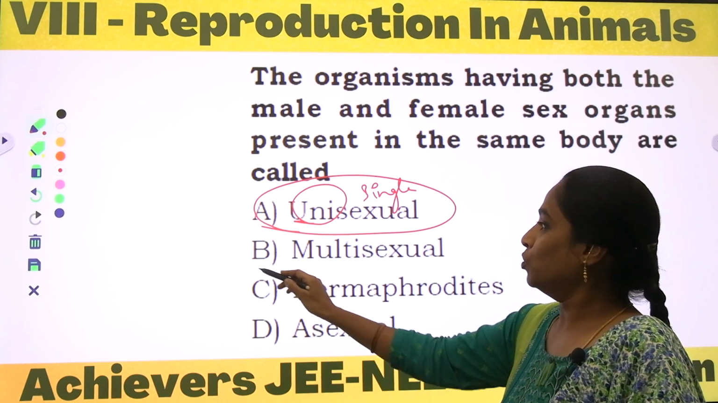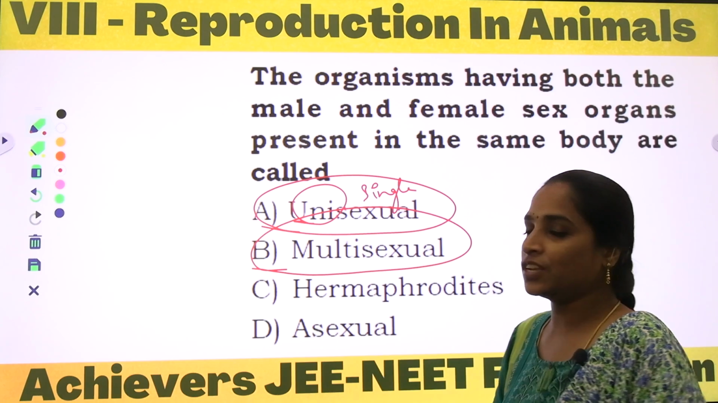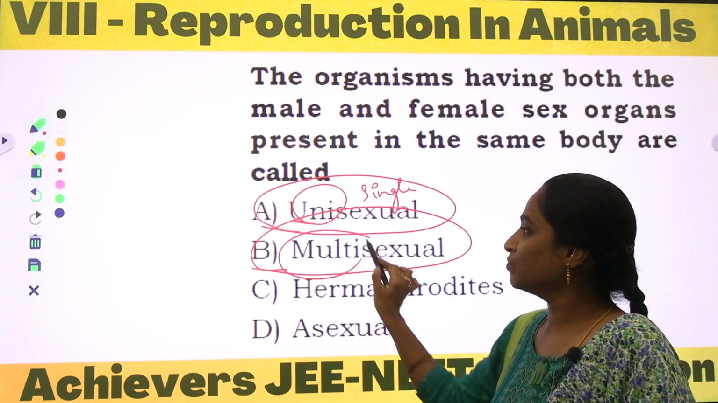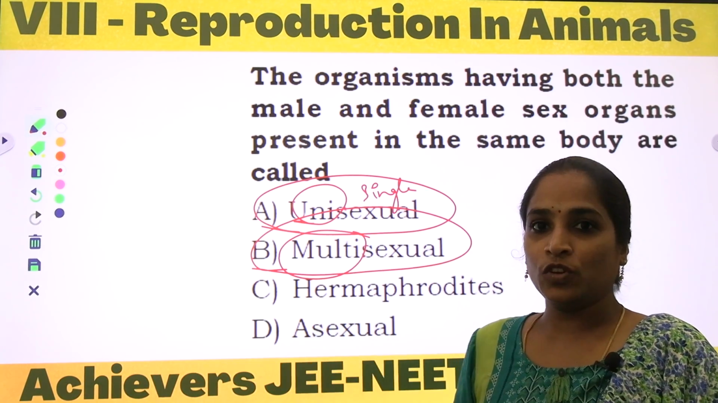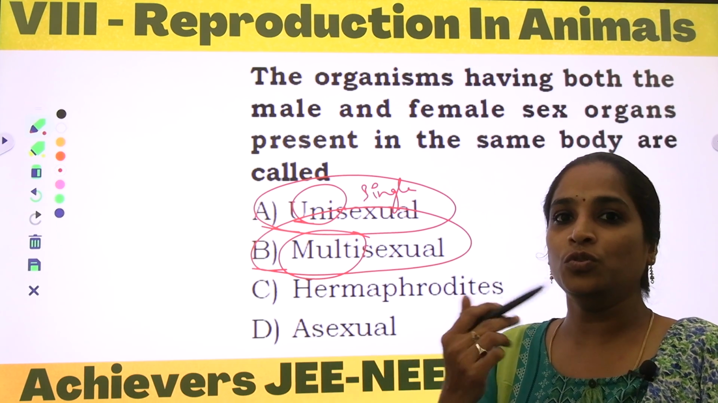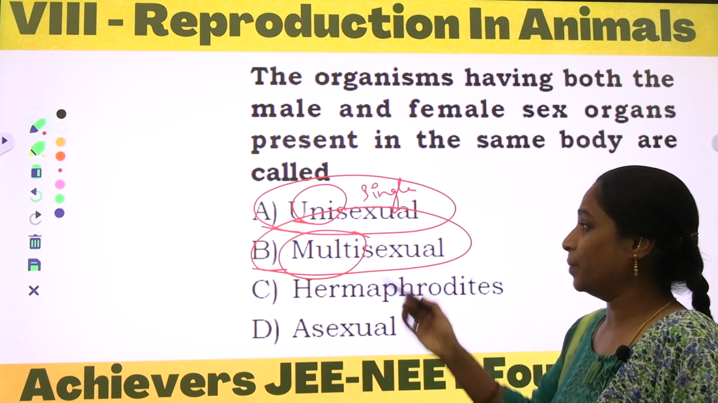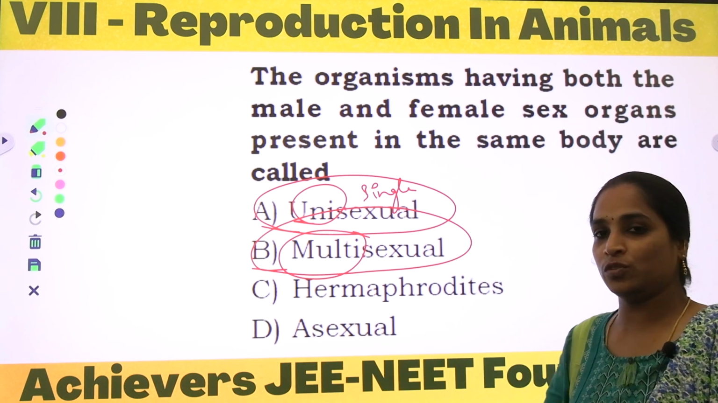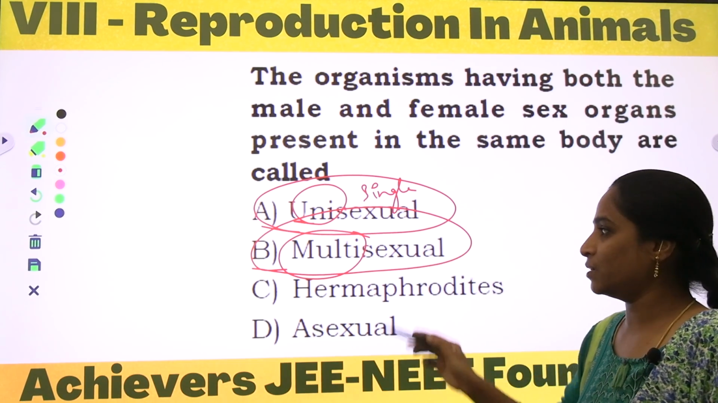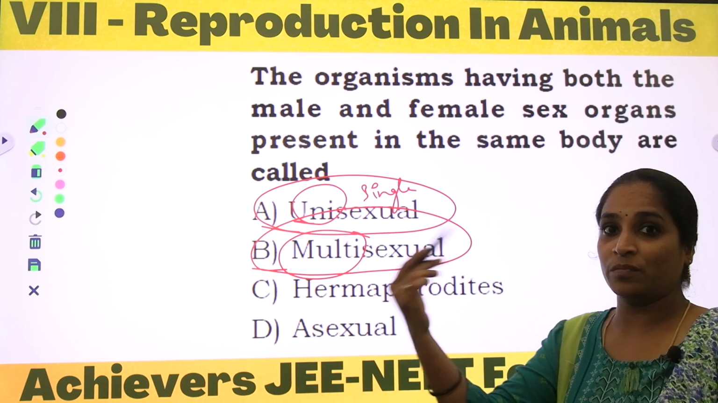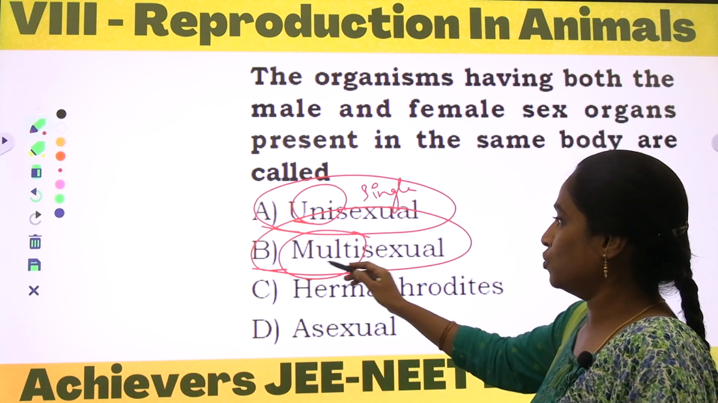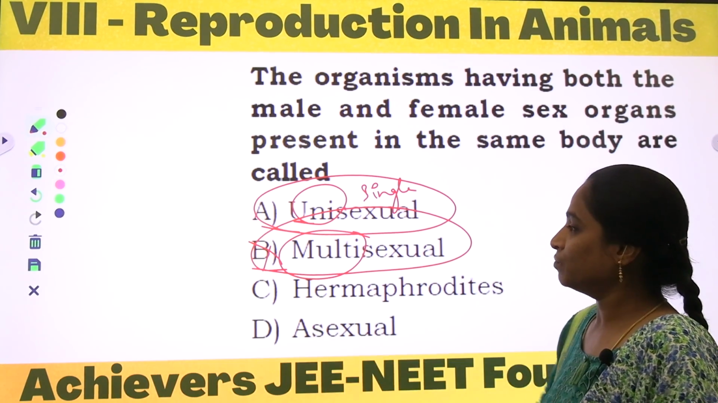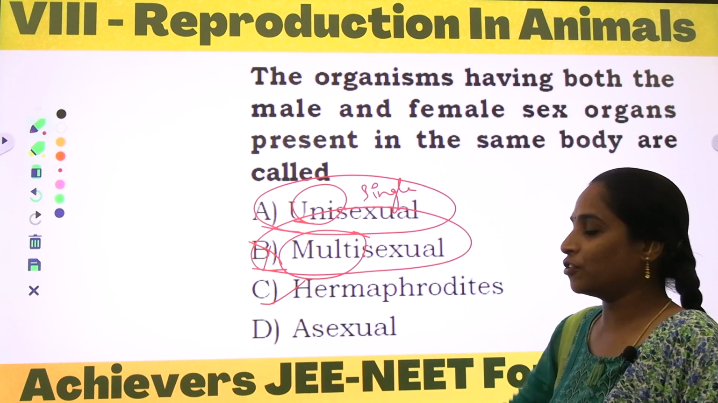And coming to multisexual. Multisexual, the word multi indicates more than two. More than two in the sense of male and female sexual chromosomes, allosomes, can be seen in the organisms, but not more than two. So it's a wrong option. And coming to the hermaphrodites.